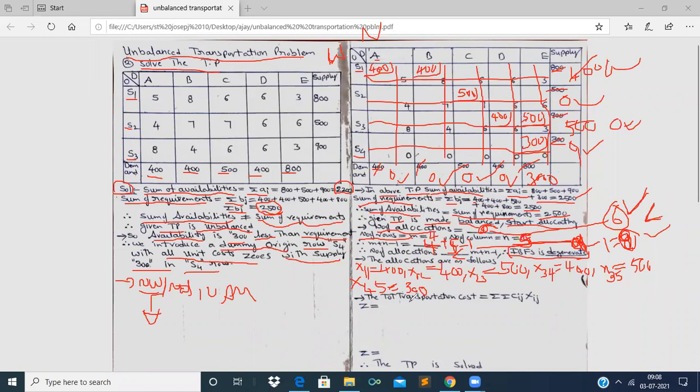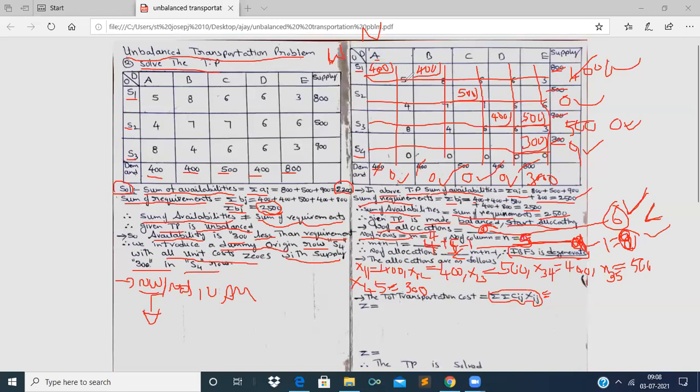Now let us write the transportation cost. What is the transportation cost? It is the double summation of the product of the costs Cij and Xij. Now, let us write the sum of products of costs under the allocations.